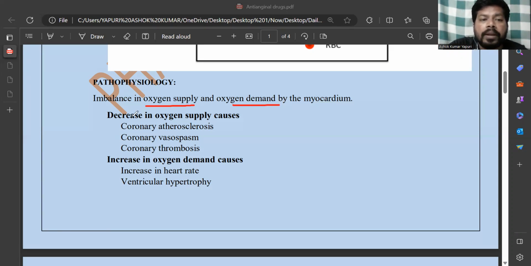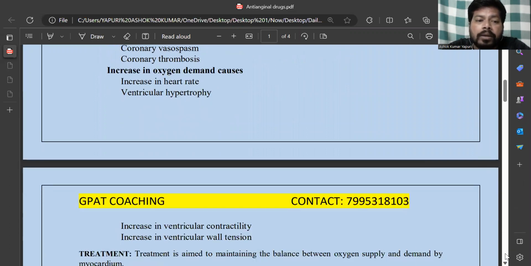So what happens if oxygen supply decreases? It leads to coronary atherosclerosis, deposition of lipids in the blood vessel, which is very dangerous. And coronary vasospasm, that is lengthy constriction of the blood vessel, makes the blood vessel narrow and decreases the blood supply. And coronary thrombosis, means formation of a clot in the coronary artery. These are the consequences of lack of oxygenated blood supply to the heart.